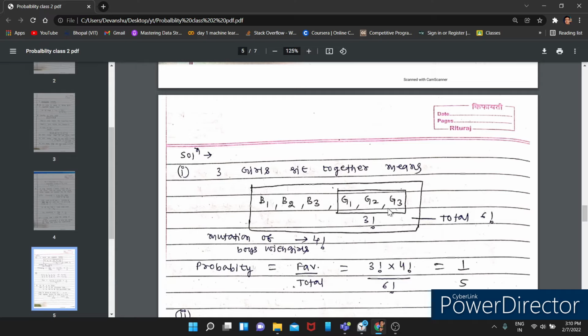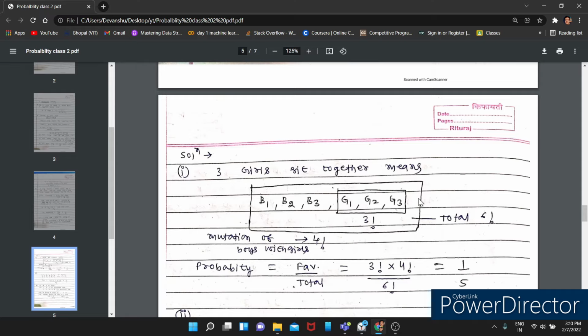All right. So the number of ways in which boys and the block of girls can permute is 4 factorial. So you will multiply 3 factorial and 4 factorial, because this is the total number of ways in which three girls can sit together.